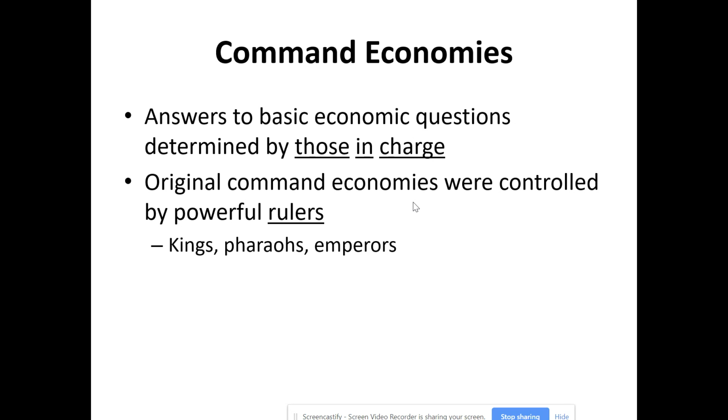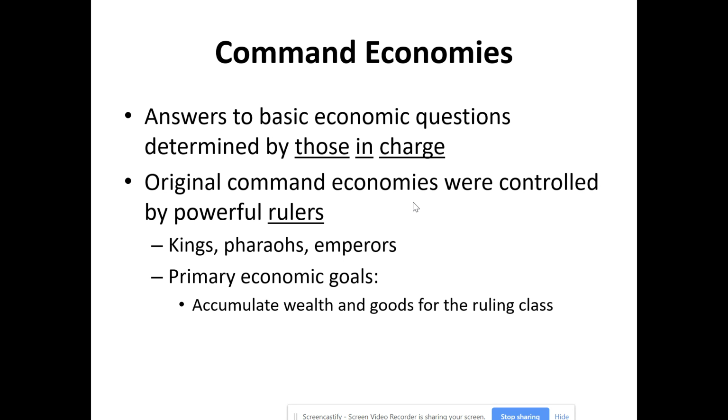Those are your kings, your pharaohs, your emperors. They determined what was going to get made. They determined how it was going to get made. They determined who would actually get the results of the production. They made those calls all themselves. Now, in a command economy, the primary economic goal is really to accumulate wealth and goods for the ruling class. That's why you saw a bunch of rich emperors trying to get richer and richer, pharaohs trying to get richer and richer, kings trying to get richer and richer.